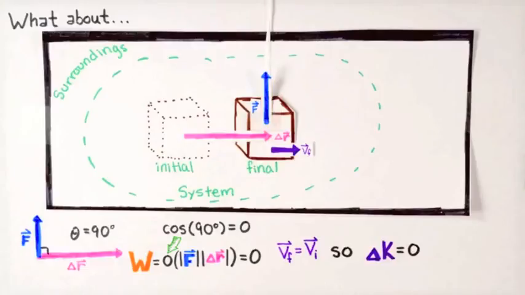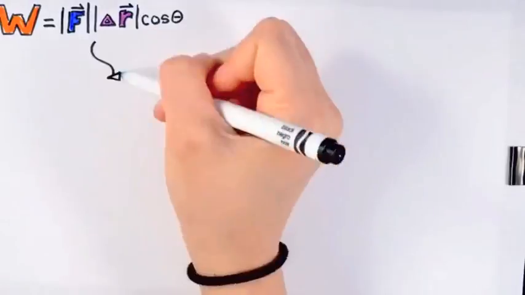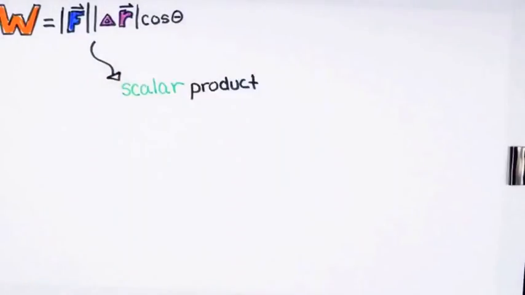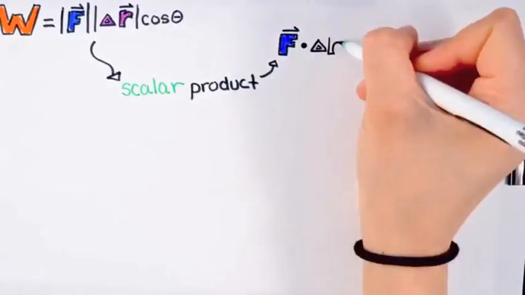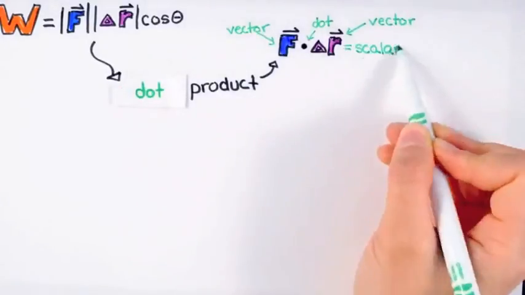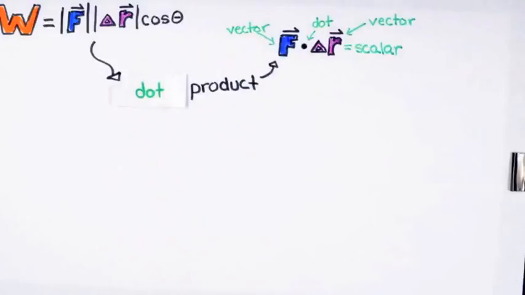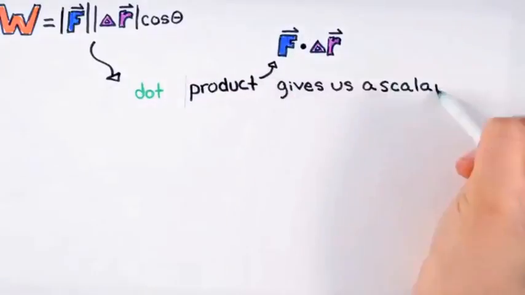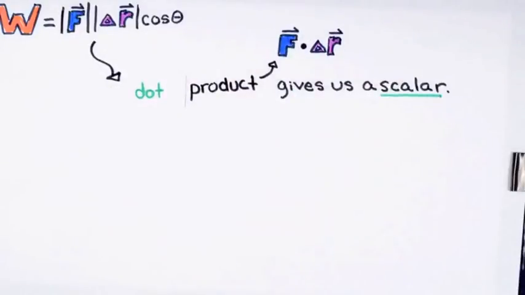Our expression for work can be described as the multiplication of two vectors, a particular type of multiplication we call a scalar product. This is often symbolized using the dot notation. So for this reason, the scalar product is also known as the dot product. Notice that this is a kind of multiplication of two vectors which results in a number, a scalar. So let's make sure we check that we obtain scalars anytime we do a dot product.